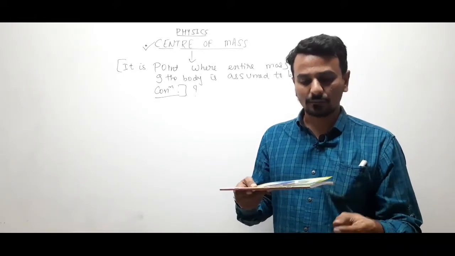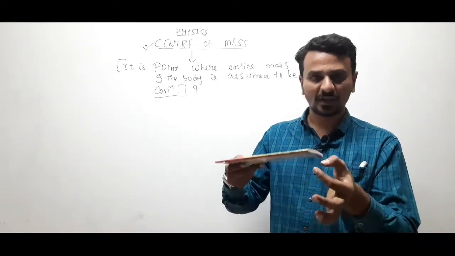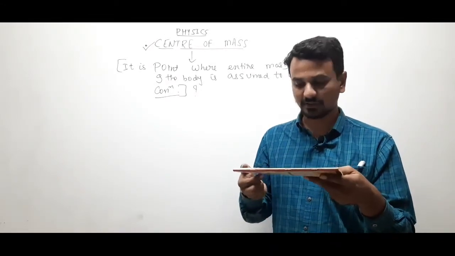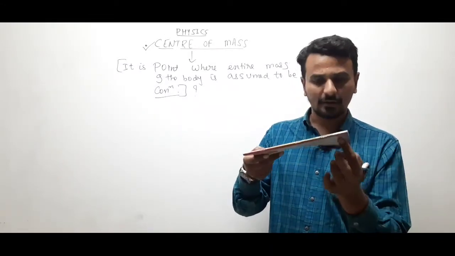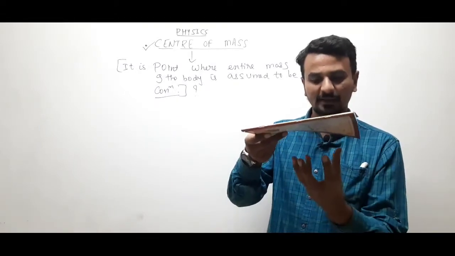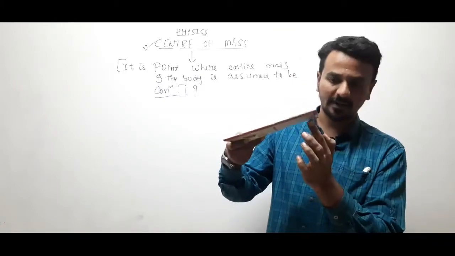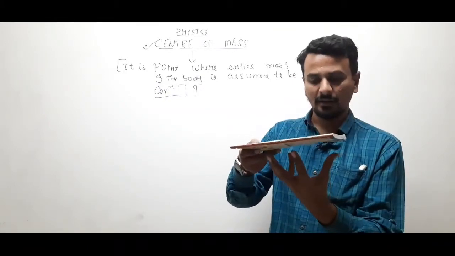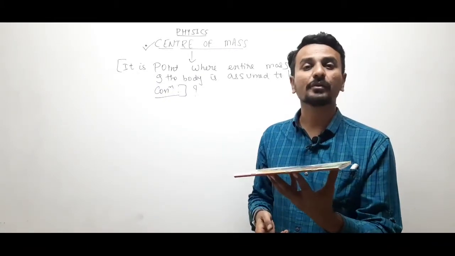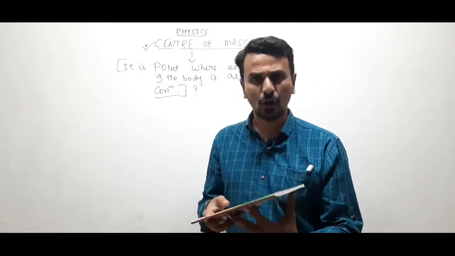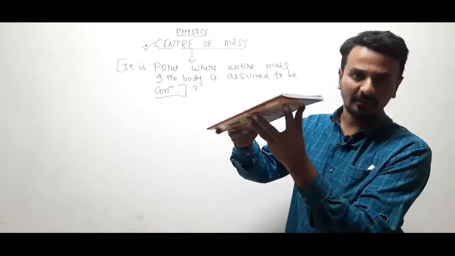Now let us say that one particle is over here, another is here, right? Four particles, or let us say five particles over here. I am applying a force on each of the particles.